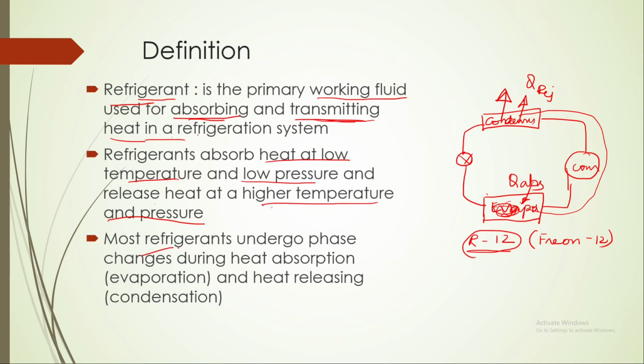So most refrigerants undergo phase change, maybe in a VCR system or VAR system, that refrigerant will go under phase change. That means liquid to vapor and vapor to liquid. Only air refrigeration is an exception, because in air refrigeration air will be in a gaseous state all the time, and that is why we say most refrigerants undergo phase change. This is the definition of a refrigerant.